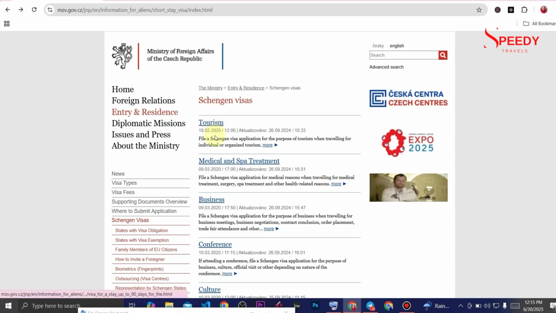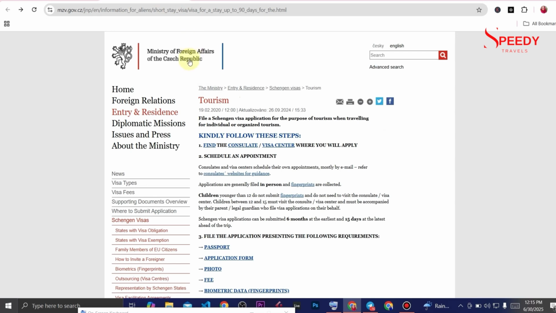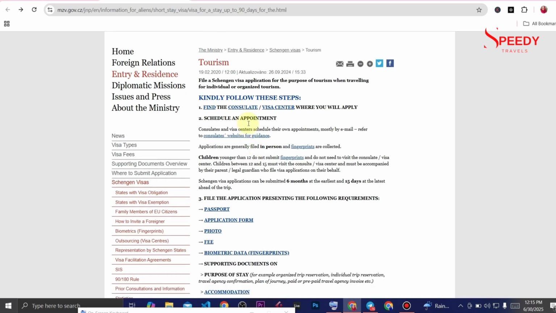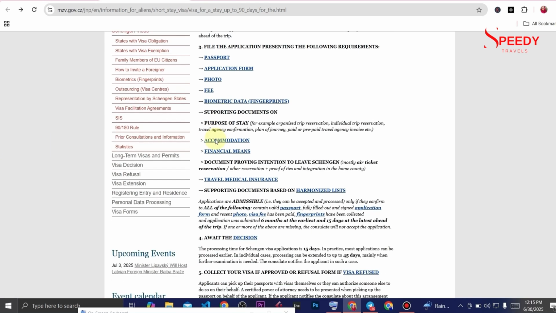So for you to be able to apply for tourism, that's short stay visa, you have to click on this. Once you click on this, it's going to open like this. They said file a Schengen visa application for the purpose of tourism when traveling for individual or organized tourism. Kindly follow these steps. Find the consulate or visa center where you will apply, schedule an appointment. Applications are generally filed in person and fingerprints are collected. So these visas are strictly by appointment. You are not submitting by email or any of those formats.